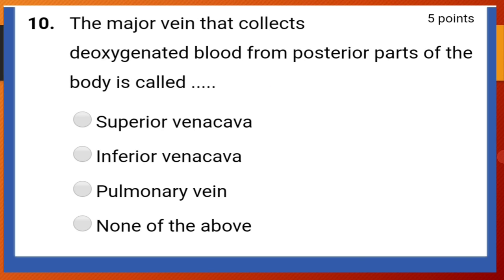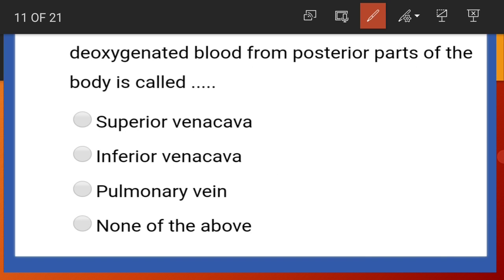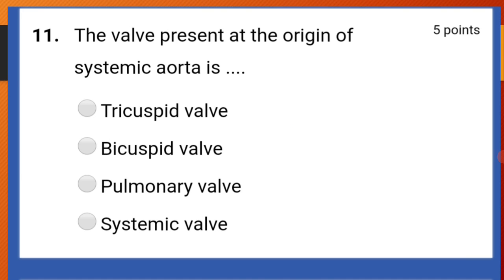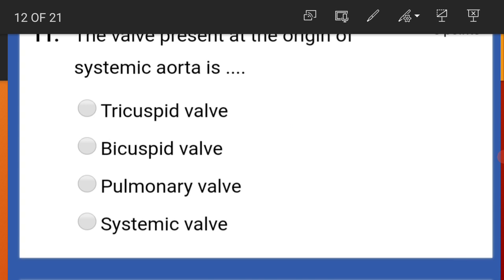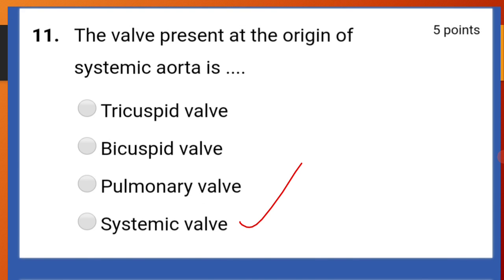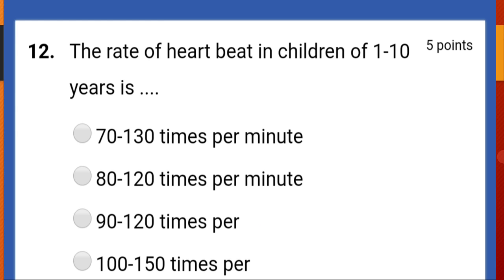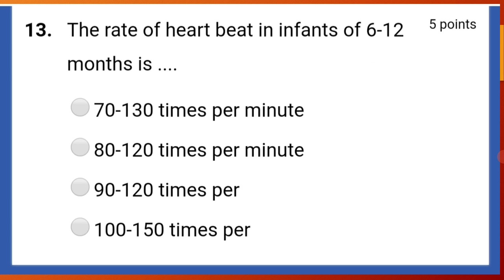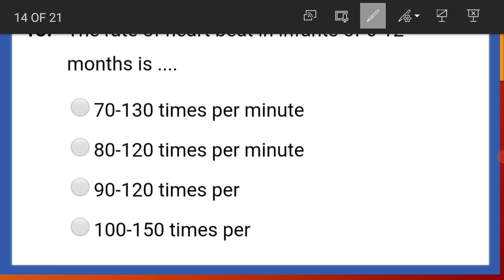The major vein that collects deoxygenated blood from posterior parts of the body is called inferior vena cava. The valve present at the origin of systemic aorta is systemic valve. The rate of heartbeat in children of 1 to 10 years is 70 to 130 times per minute. The rate of heartbeat in infants of 6 to 12 months is 80 to 120 times per minute.